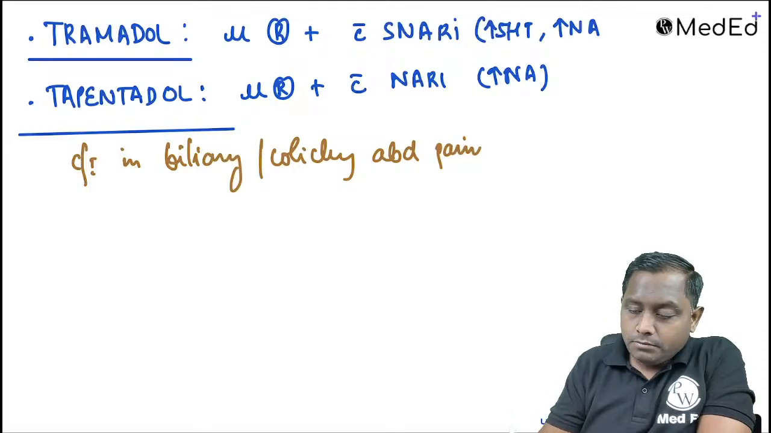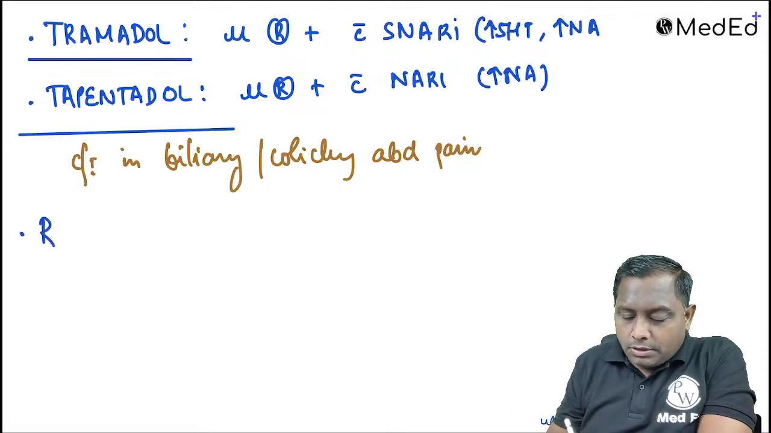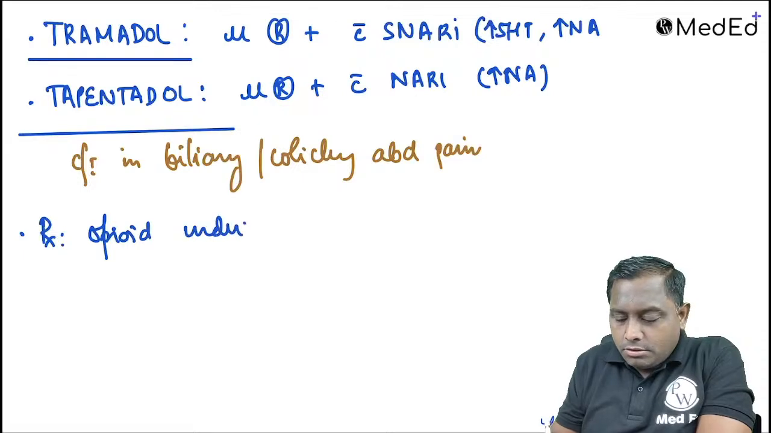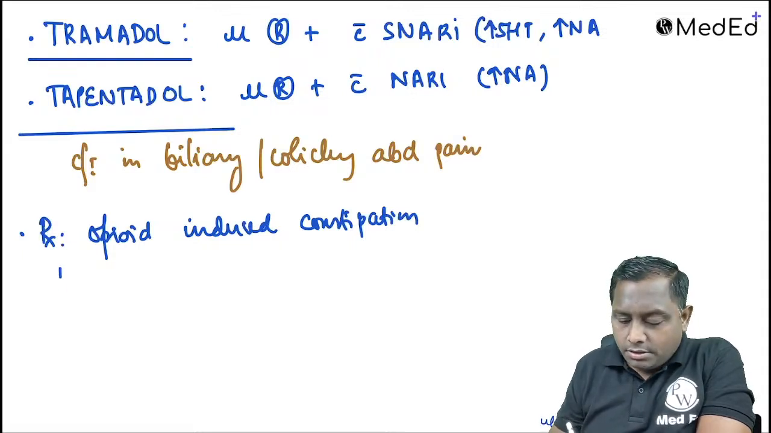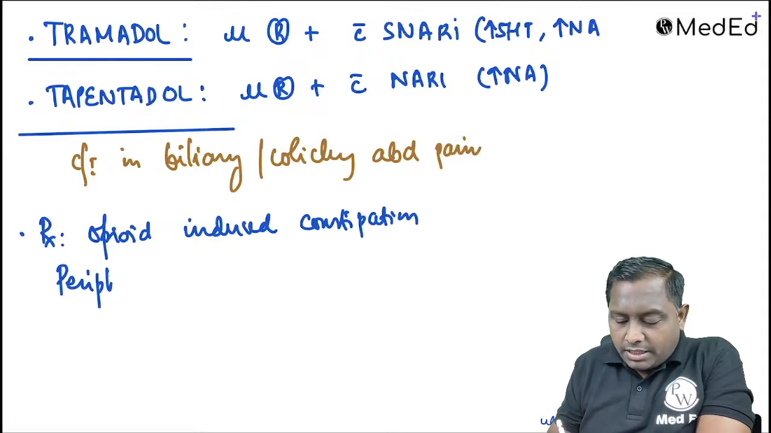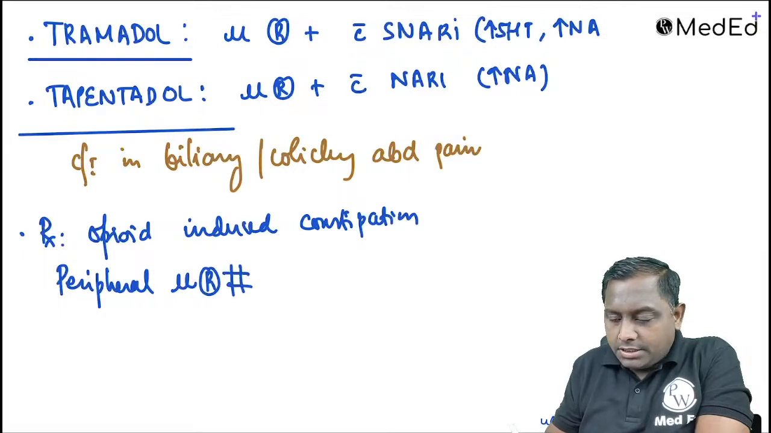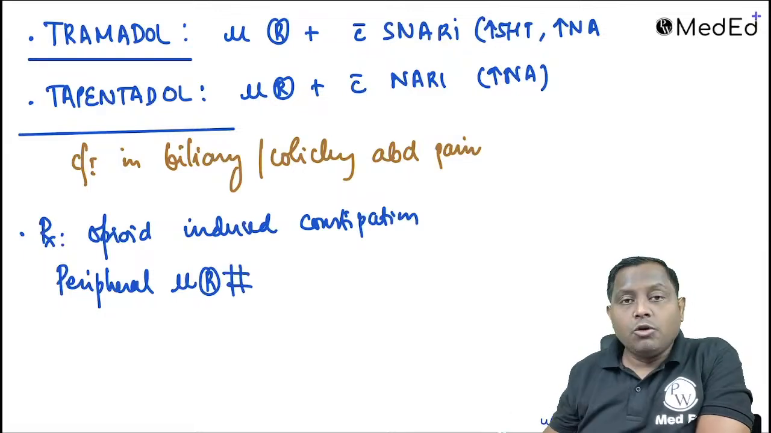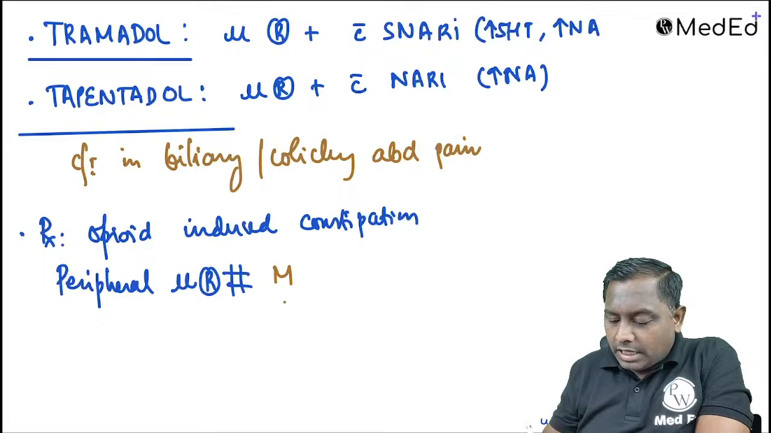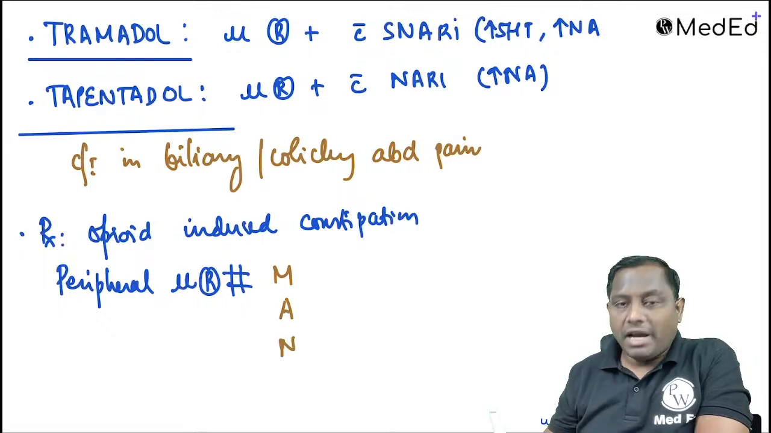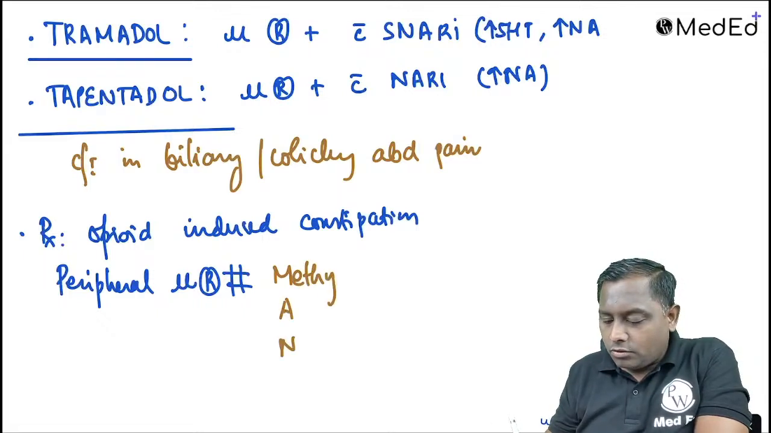Remember that. Then if the examiner is going to ask you treatment of opioid induced constipation, for opioid induced constipation we can actually utilize a peripherally acting mu opioid receptor antagonist. So what are the peripherally acting mu opioid receptor antagonist? That is actually your MAN. MAN stand for your methyl naltrexone.